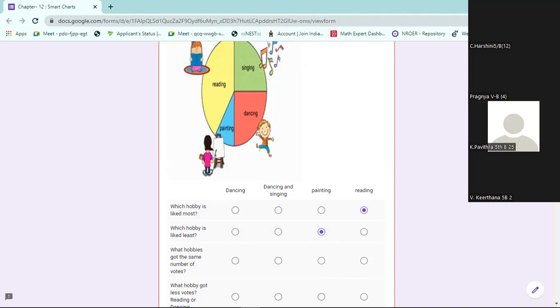Which hobby got the same number of votes? Out of four hobbies, which are equal? Dancing and singing look equal in the pie chart.